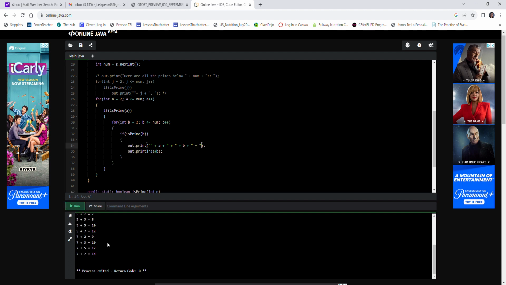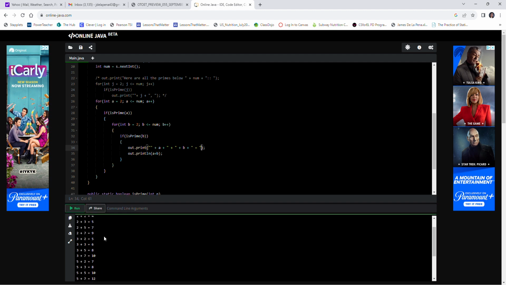10. So 2 plus 2 is 4. 2 plus 3 is 5. So it is doing what's expected. It's fixating the left-hand side on 2, and it's looping through all the other primes, 2, 3, 5, 7. And it is generating our sums as 4, 5, 7, 9. Those are actually all odd, but that doesn't prove or disprove anything.